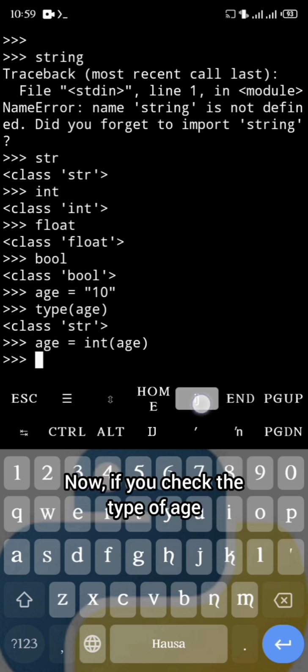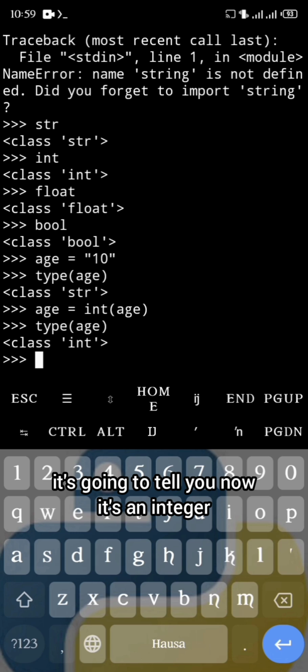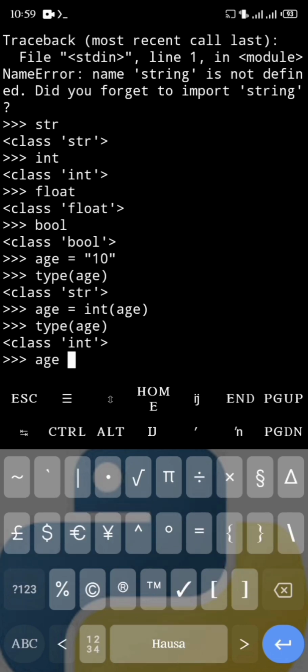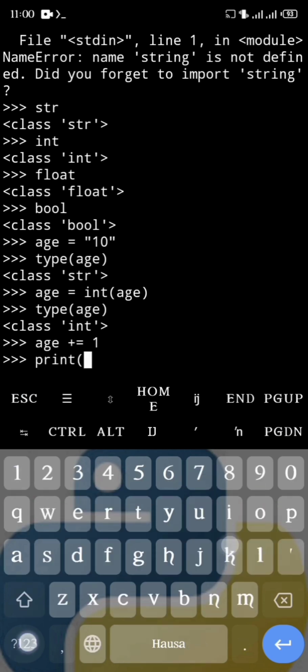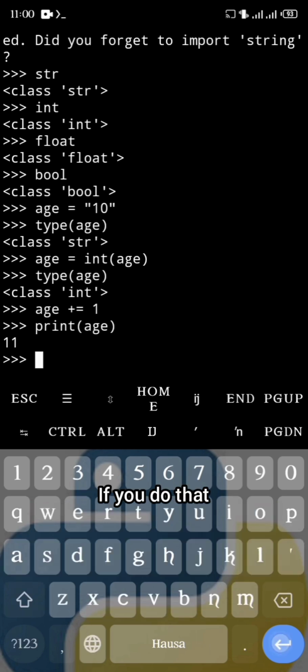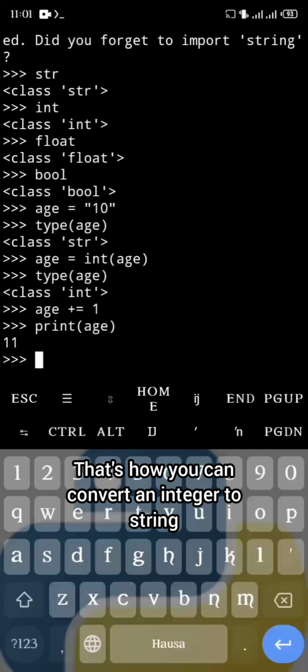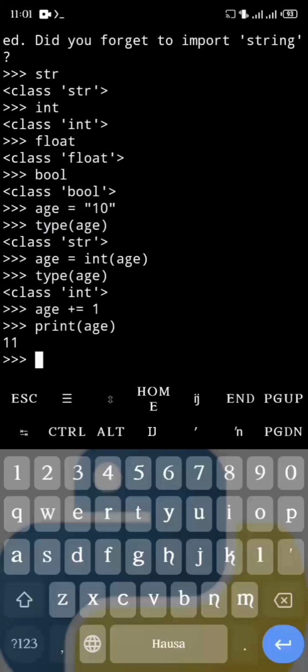Now if you check the type of age, it's going to tell you now it's an integer. So you can do age plus equals 1 and then print age. If you do that, it's going to tell you now age is 11. But if you do it while the age is still a string, it's not going to work. It's going to throw an error. That's how you can convert an integer to string or string to integer. You just wrap them inside the str or int functions.